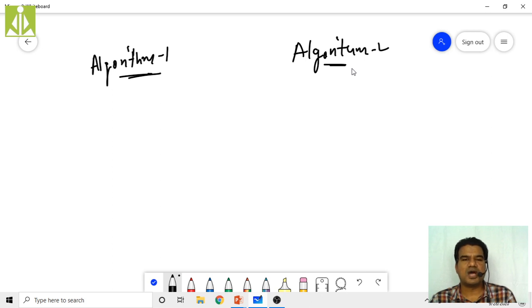So now what my job is, I have to do the comparison between this algorithm and this algorithm, and I have to select the best one. I have to select the best one for implementation. So that is my job.